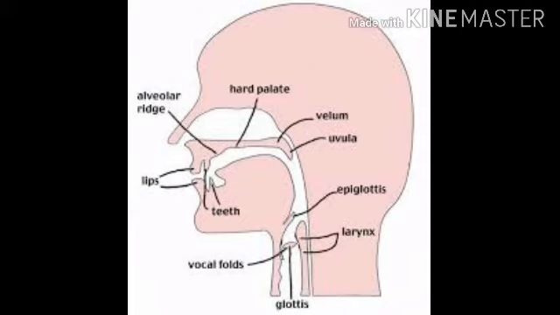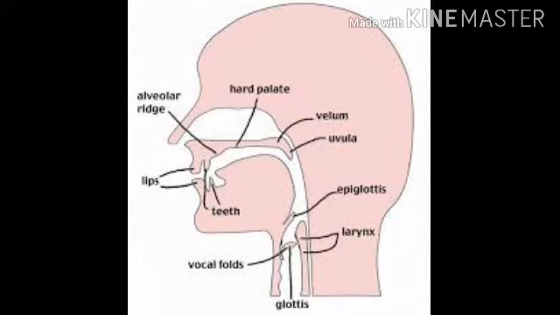Moving on to the next one, the epiglottis. The epiglottis is a sort of tongue situated just above the larynx. It doesn't help in the formation of any speech sounds, but it protects the larynx during the action of swallowing. When we swallow food, it protects the larynx.